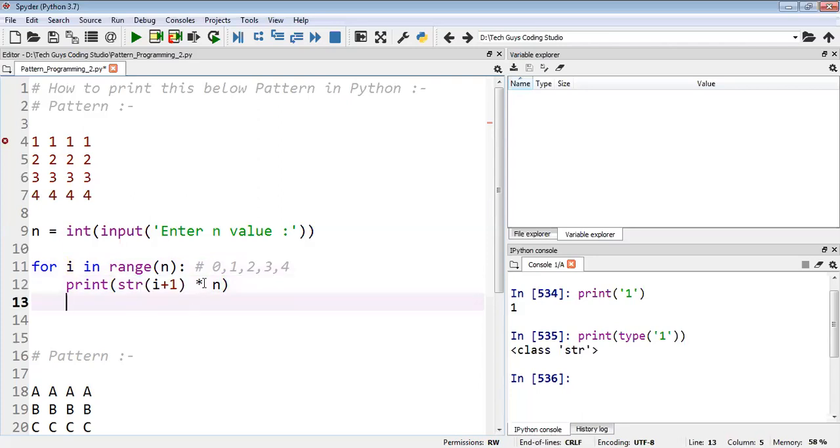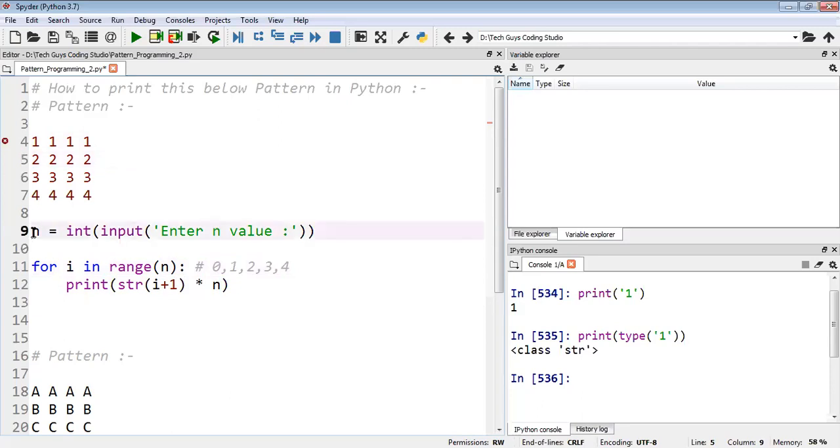Okay, done. Now into means star. Then n means 5, the value of n, right? So I'm entering 5, so it will display 5 times, like this: 1 1 1. The second time again, the i value is 1. Here 1 plus 1 is 2. 2 into 5, it will display 2 five times. Like this it will keep on going.